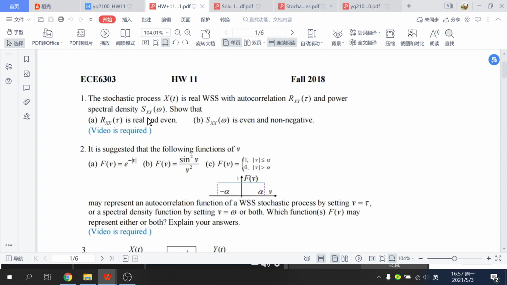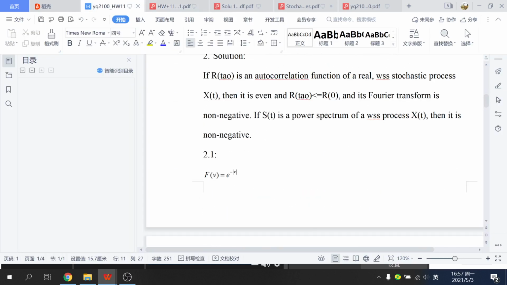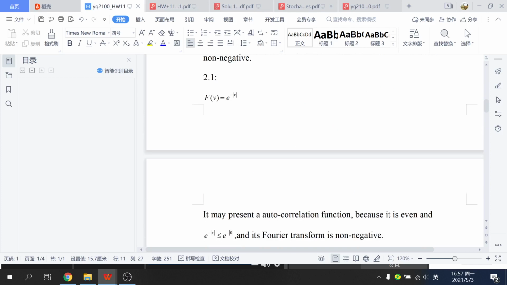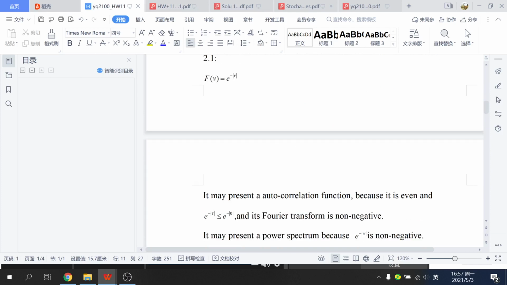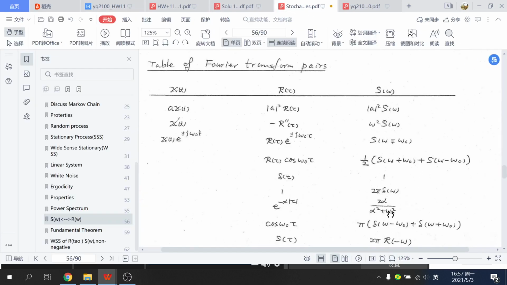So the first one is this. If it's an autocorrelation function, it's even, and R(tau) is smaller than R(0), and its Fourier transform is just a formula like this, so it is greater than 1.